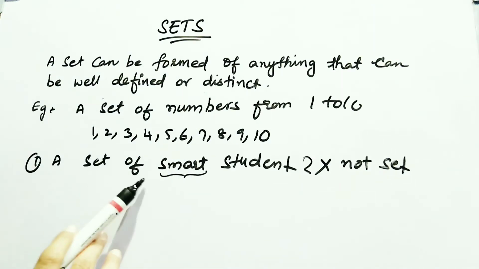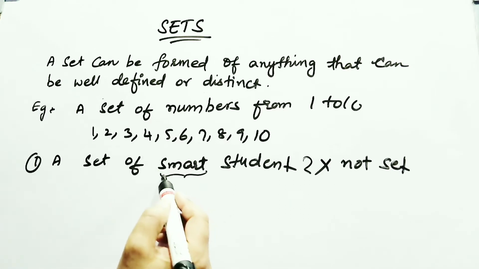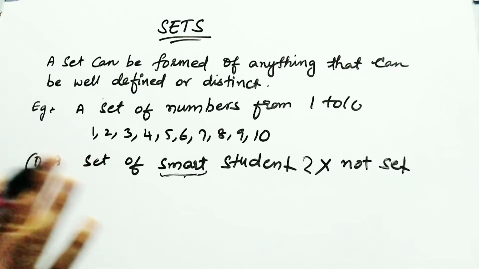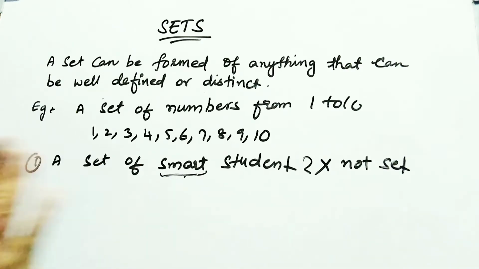You are saying a set of smart students. It is not a set because smart cannot be defined or measured. These are relative terms.